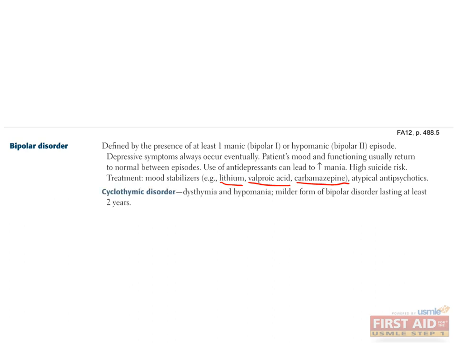A milder form of bipolar disorder is cyclothymic disorder, where patients alternate between hypomanic symptoms and mildly depressed or dysthymic symptoms over a period of at least 2 years. Again, we see the value of memorizing time span criteria in psychiatry.